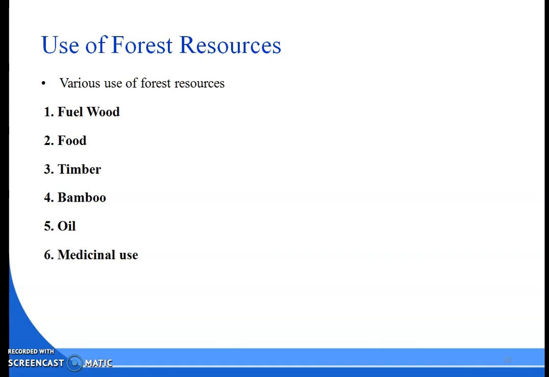Okay. Food: there are many varieties of grasses and trees that are nutritious for the livestock. Okay, we get fruits from the trees to eat, and these fruits are a very good source of income for people also, because they are doing business by taking the fruits from the trees.